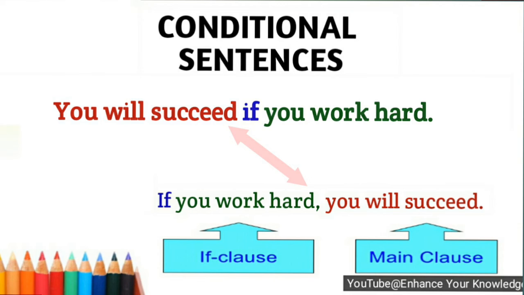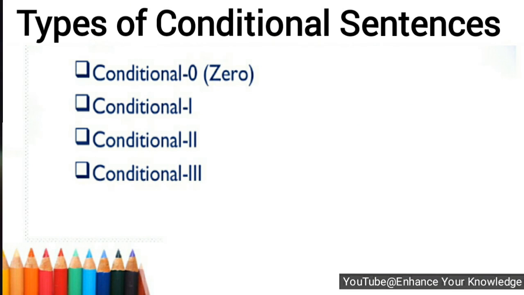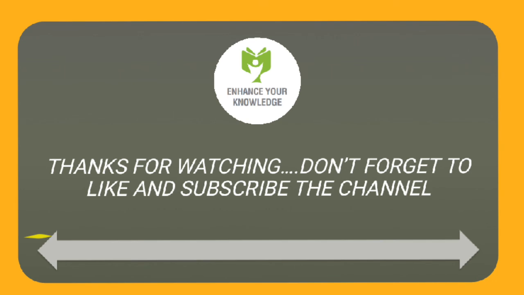Is that clear? Let's have a look at the types of conditional sentences. Basically there are 4 types of conditional sentences, and they are classified according to their specific implication. Each type of conditional sentence uses different tenses to show the difference in implication. So the 4 types are zero conditional, first type of conditional, second type, third type. In the coming video we'll discuss the types of conditional sentences one by one.